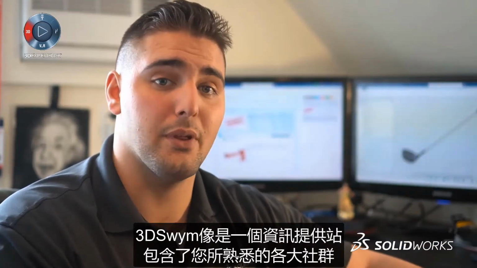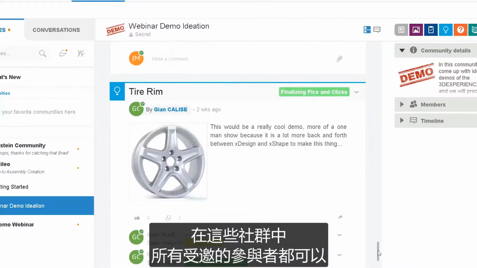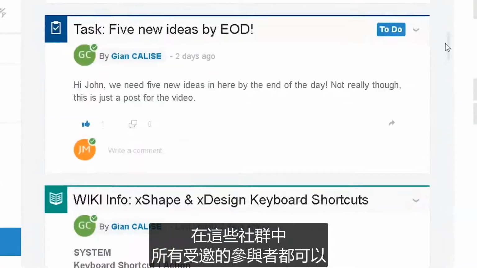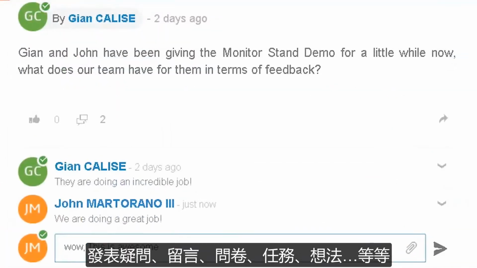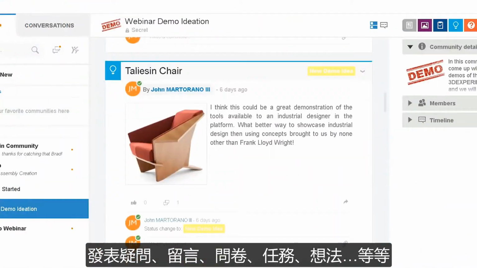I use the collaboration tool 3D Swim all the time. 3D Swim is set up like a web feed, containing all the communities that you're a part of. And in these communities, all the invited participants can post questions, comments, surveys, tasks, ideas, and much more.